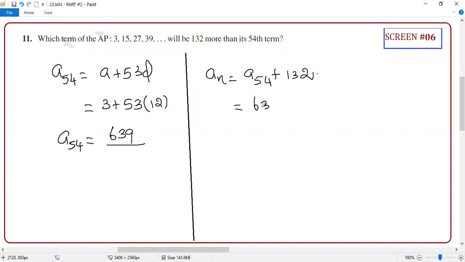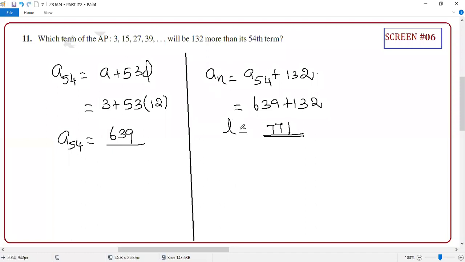Guys, can you tell me the answer? 639 plus 132. What is the answer? 771. Are you clear?